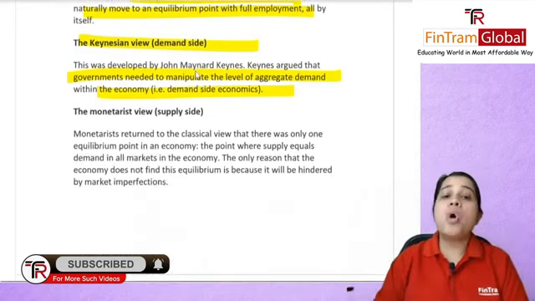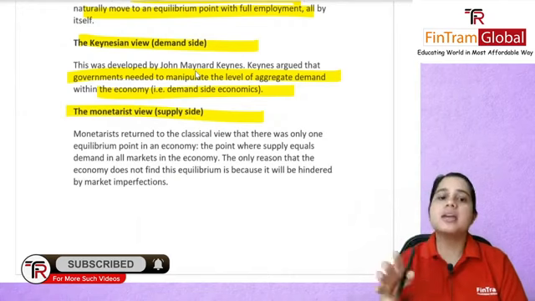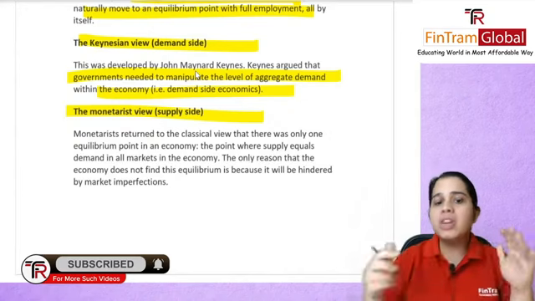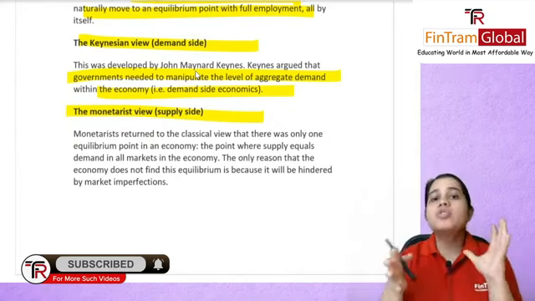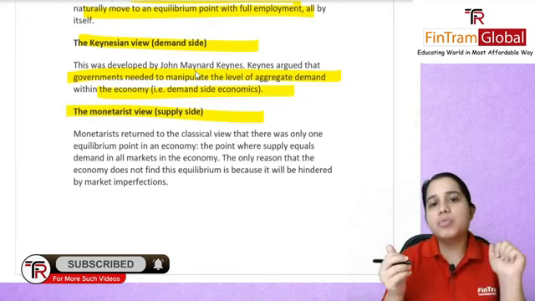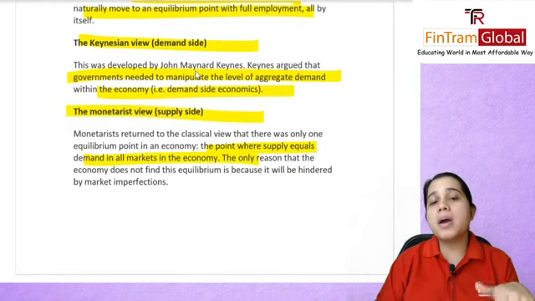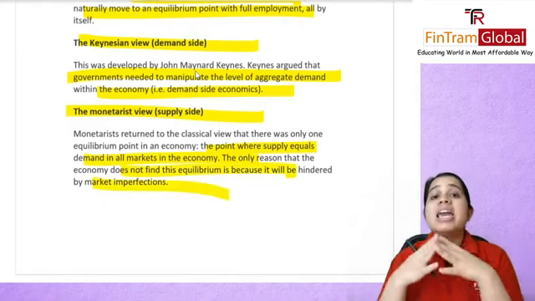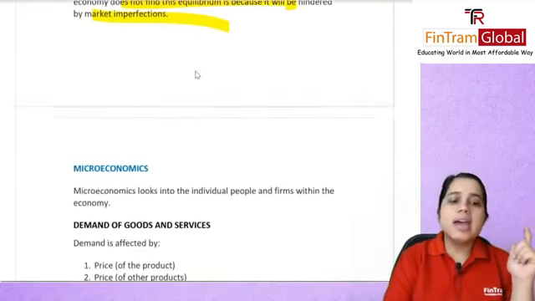Then we had our monetarist view, which was your supply side. Here monetarists again returned to that view that equilibrium will happen, and basically there are some imperfections. So those imperfections are something that government will have to look at. So they said that the point where supply will equal demand in all markets in the economy, the only reason that this does not happen is because of the imperfections that are there in your economy.